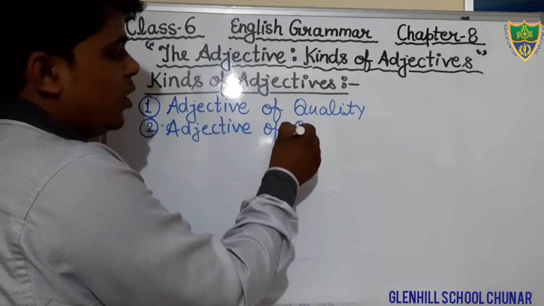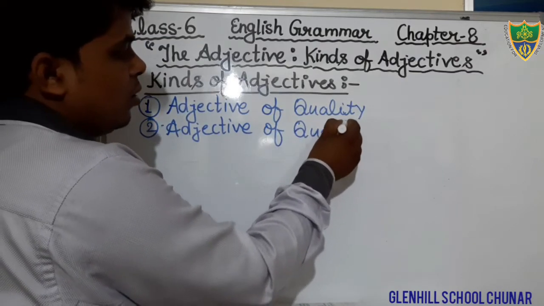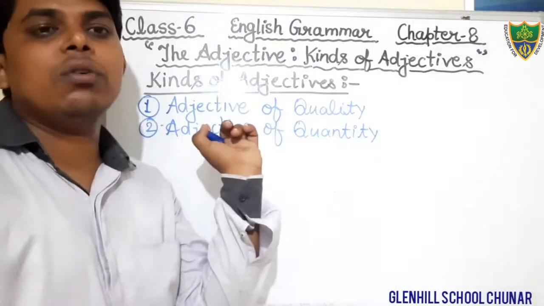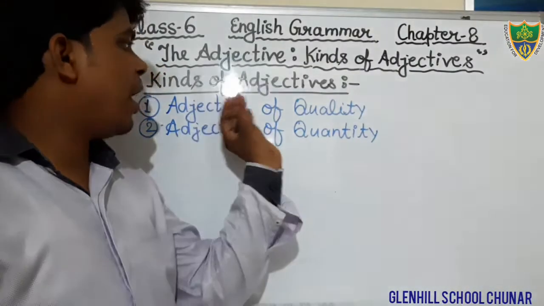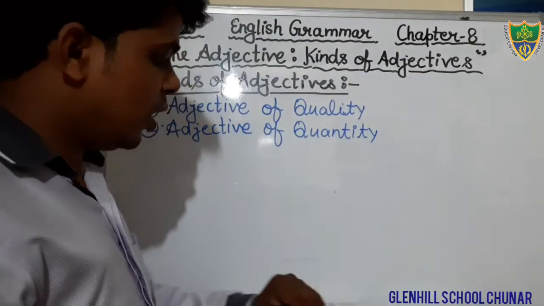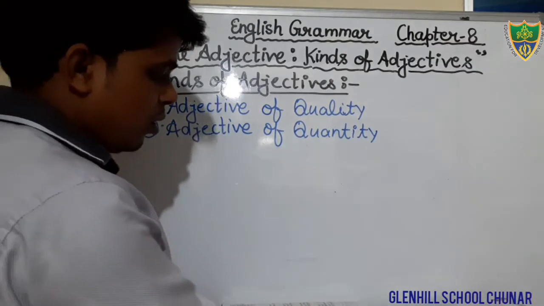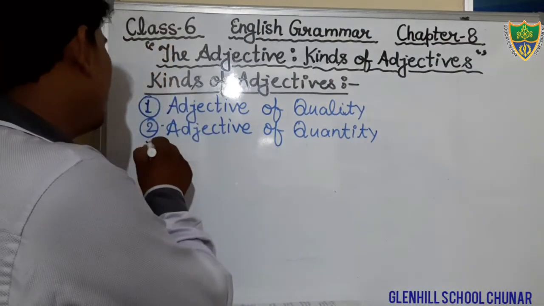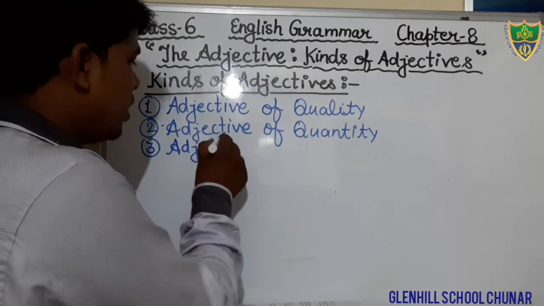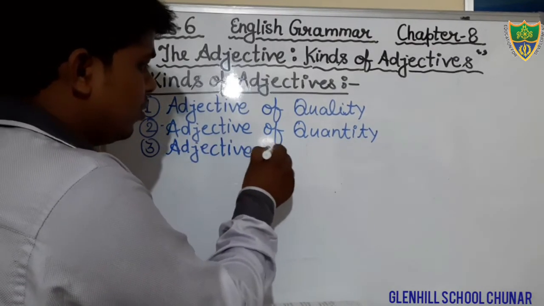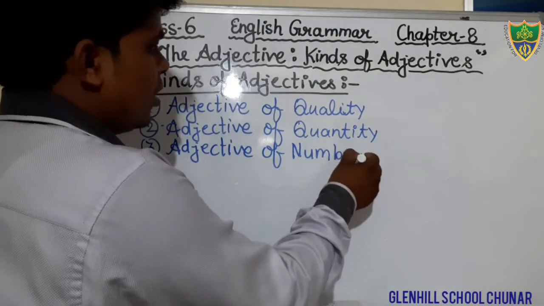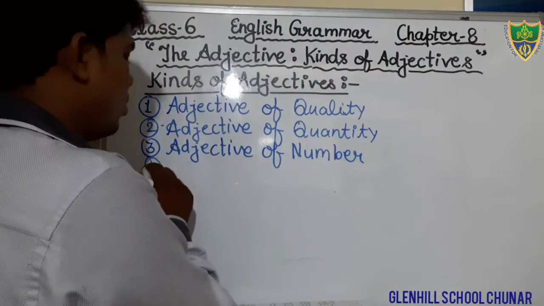First of all, you will write the adjective of quality, second adjective of quantity, third adjective of number, and the fourth, that is what?